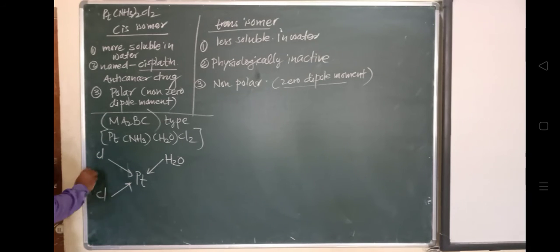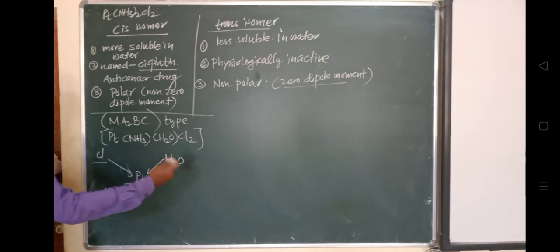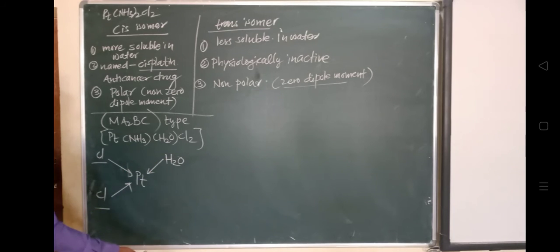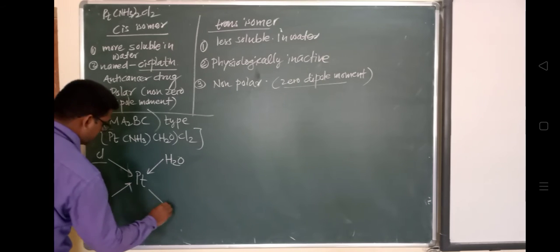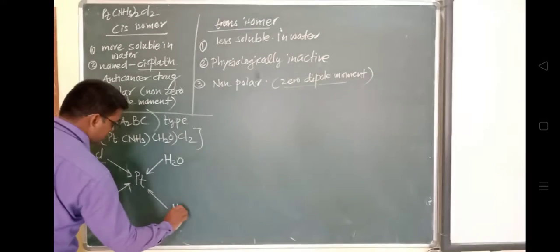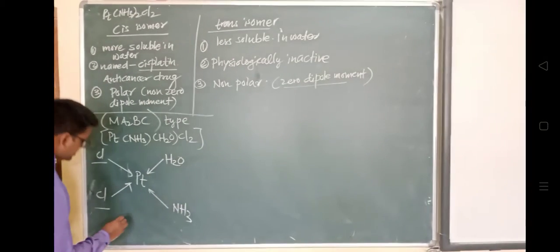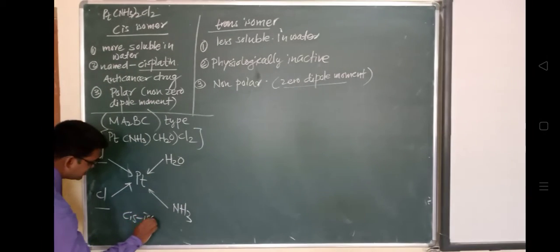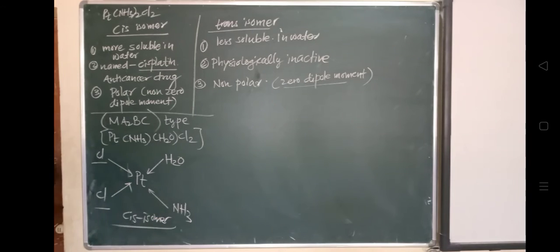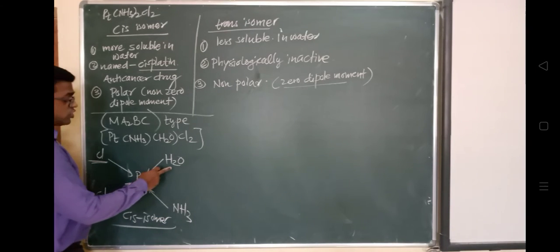If many ligands of the same kind are present, their positions will be adjacent like this, and this is NH3. So this is called a cis isomer, due to this chlorine and this chlorine atom. Because only one molecule of H2O and one molecule of NH3 is present, they are on the opposite side.